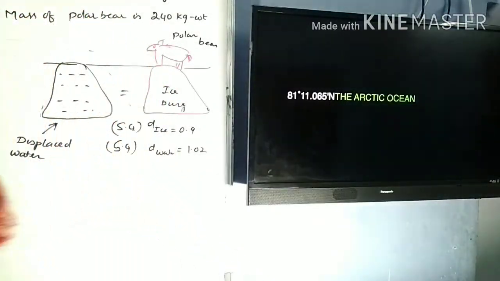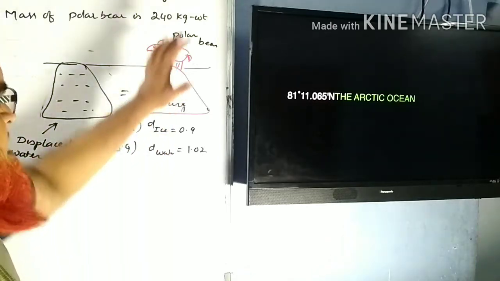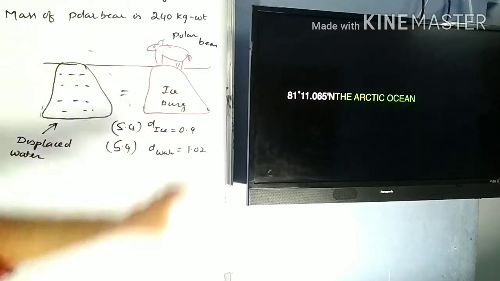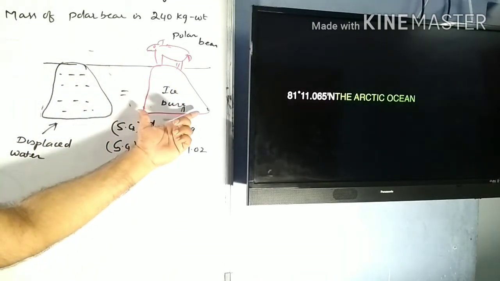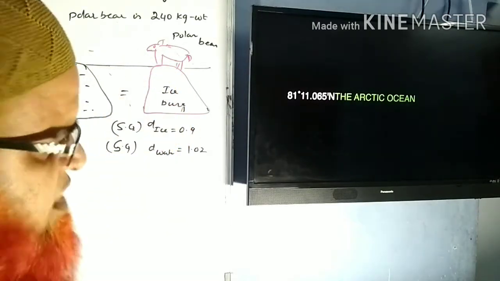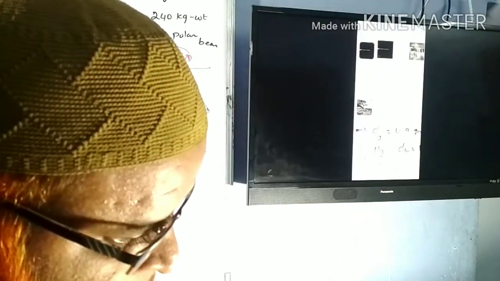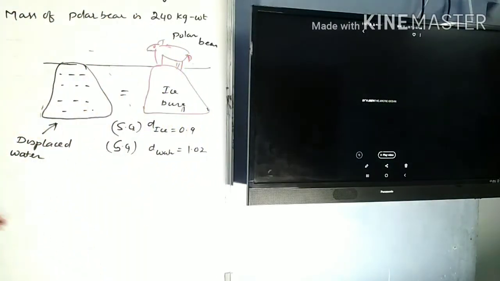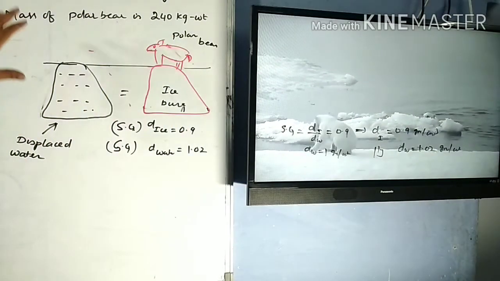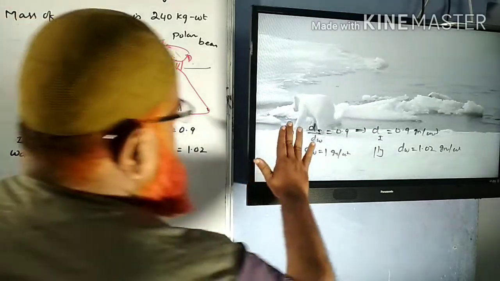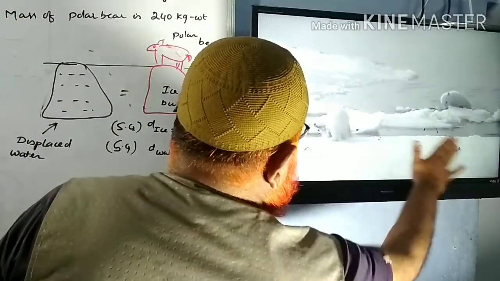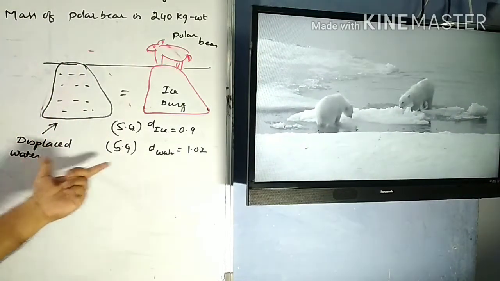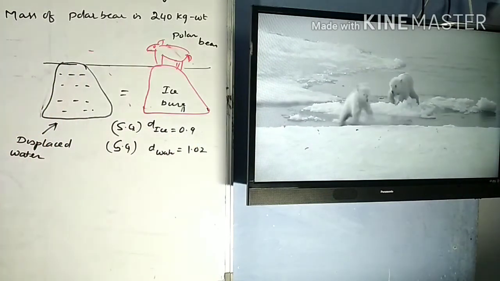So let us go to the problem explanation here. What is the problem explanation? He is asking to find the mass of the ice. So we have to find out the mass of the ice in this case. How are you going to find out the mass of the ice? So we shall discuss the mass of the ice here. He has given us the density of the ice, and the density of the water is given to us.